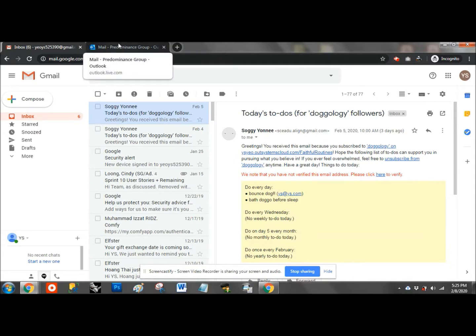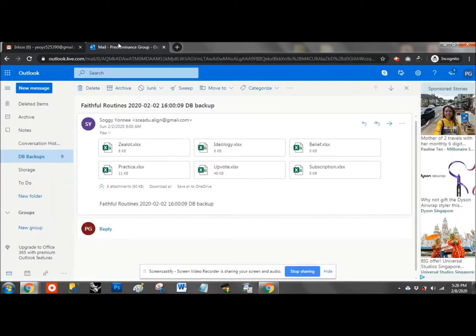Okay, so another thing I want to touch on is this platform's backup system. This platform will generate Excel sheets out of all the data tables, and the platform will email me, so that it's a form of backup. Tables are backed up in such a way that even if auto number record IDs are messed up, inter-table relationships such as foreign keys can still be programmatically mapped back via a series of custom bootstrap codes.